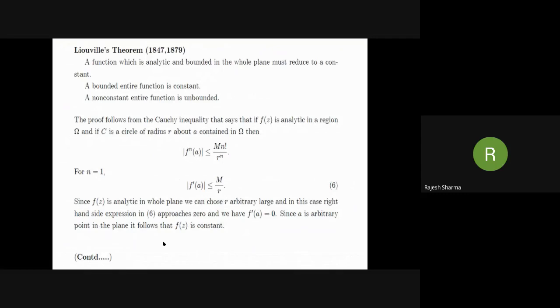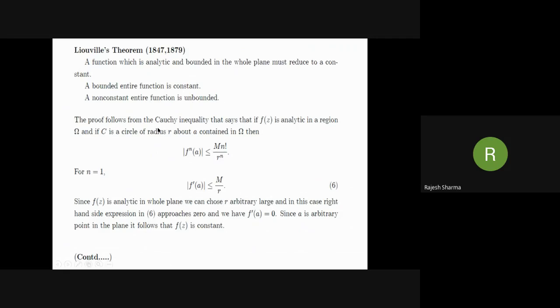Also in this context, the most important theorem is Liouville's theorem. It appears in lecture notes in 1847 and was published in 1879. This says that a function which is analytic and bounded in the whole plane must reduce to a constant. In other words, it is stated as: a bounded entire function is constant. An entire function is a function which is analytic in the whole plane. So a bounded entire function is constant. This also means that a non-constant entire function is unbounded.